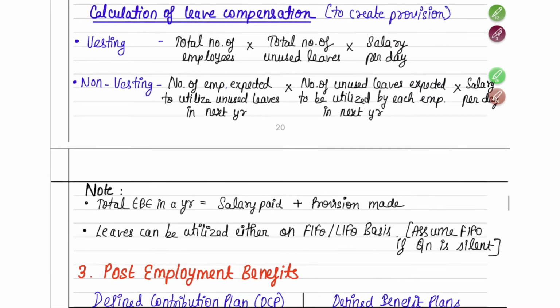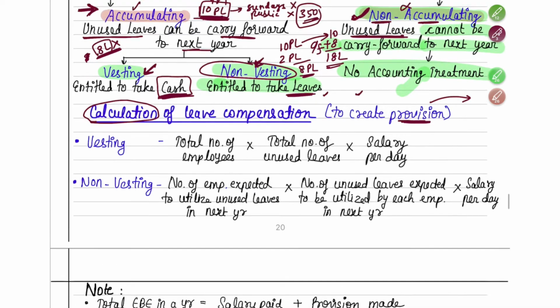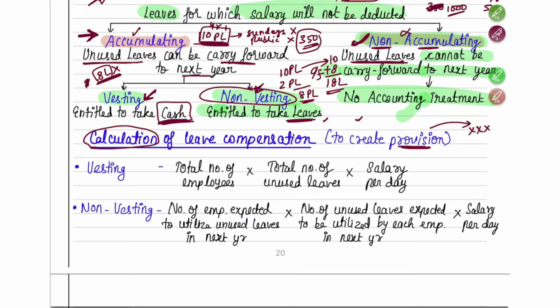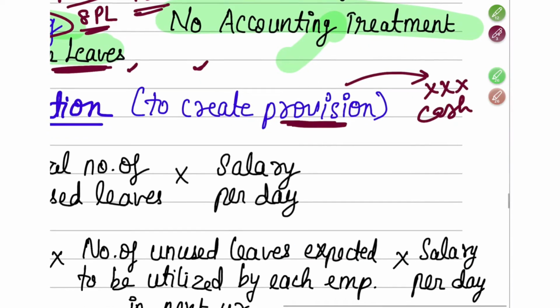Next is, how are you going to calculate the number of days? That means how many days of leave compensation you are going to get. How will you calculate it? Why should we do all this calculation? It is because we have to create a provision. That means next year, to a particular employee, you have to pay a particular amount as cash. Let me make you understand with an example.